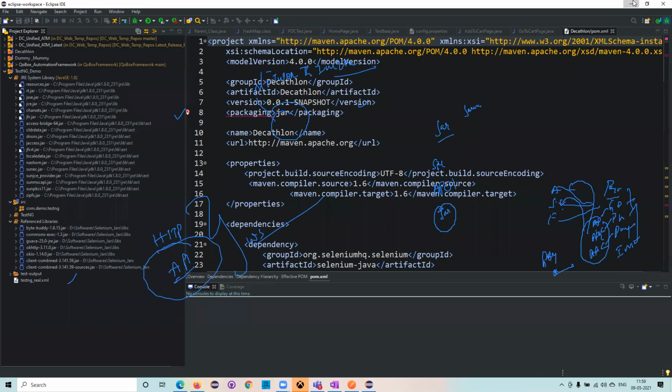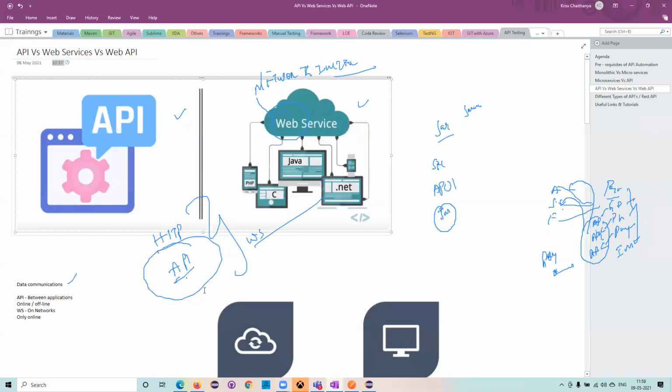Now the difference between an API and web services is that if you give an API a wafer of the HTTP protocol, then it is called a web service. Why do we need to give this protocol? Because it works only on the internet, so there should be some protocol to transfer the data from one system to another, and that protocol is nothing but HTTP, the hypertext transfer protocol. It works only on the internet, so that is where it is called web services. Web services and web APIs are the same, but APIs and web APIs are different.